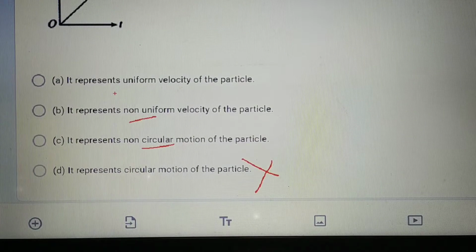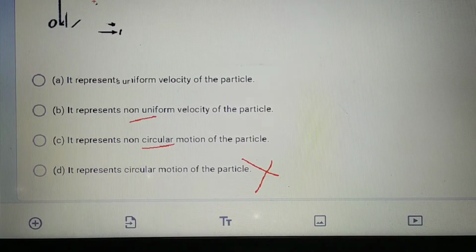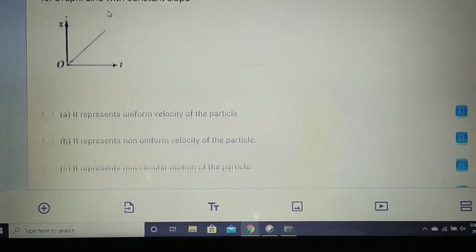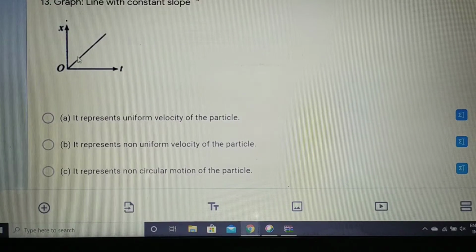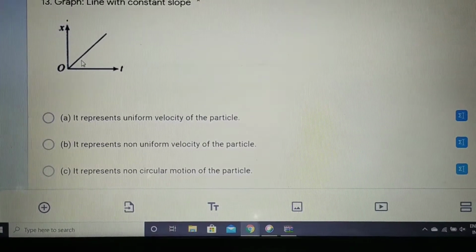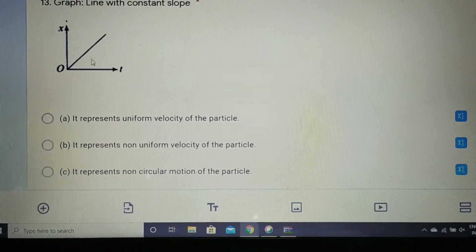This graph is representing, you see here, which type of motion? It is increasing with time. You see, it is increasing with time. Nowhere is it not, and it is a constant increase. You see, it is a line, so you can say it is increasing uniformly, okay.